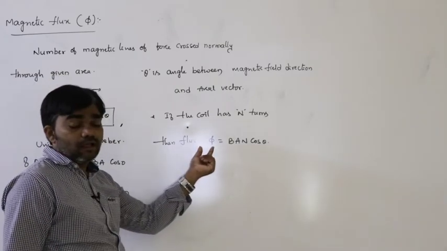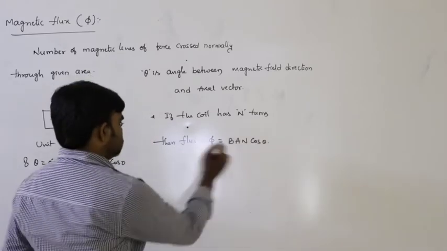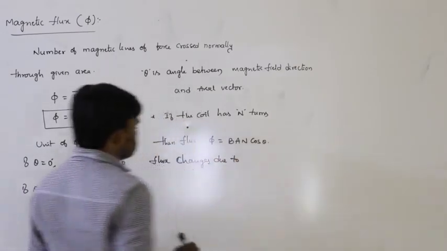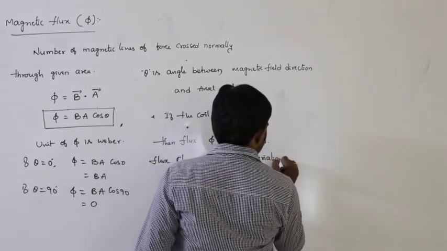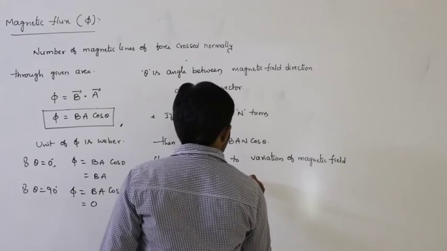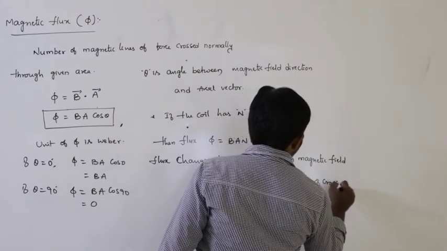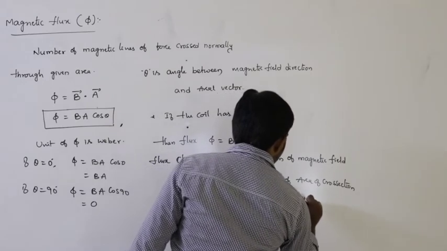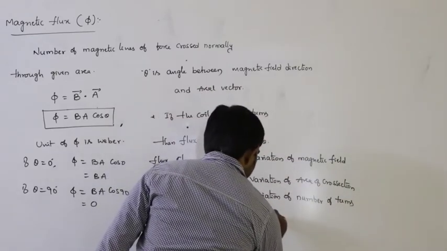That means, how does the magnetic flux change? The magnetic flux linked with the closed surface changes due to variation of the magnetic field, variation of the area of cross section, variation of the number of turns, and variation of the orientation of the coil.